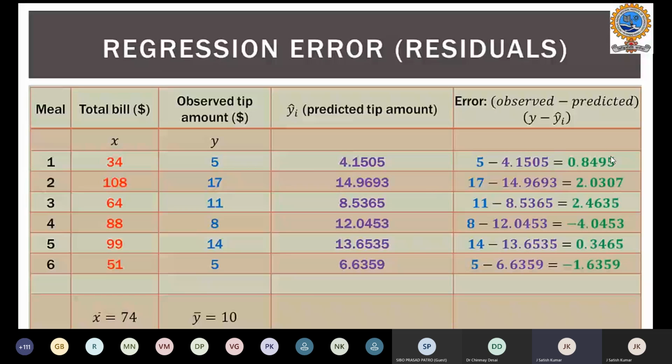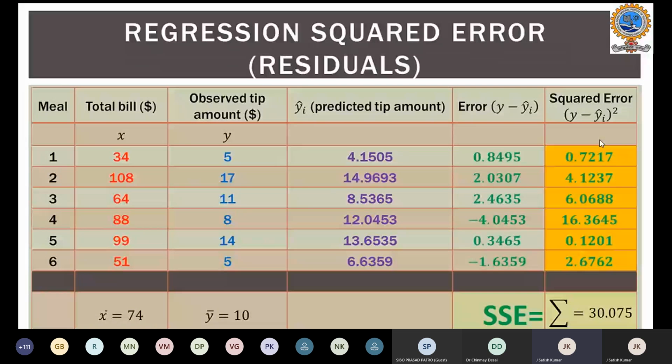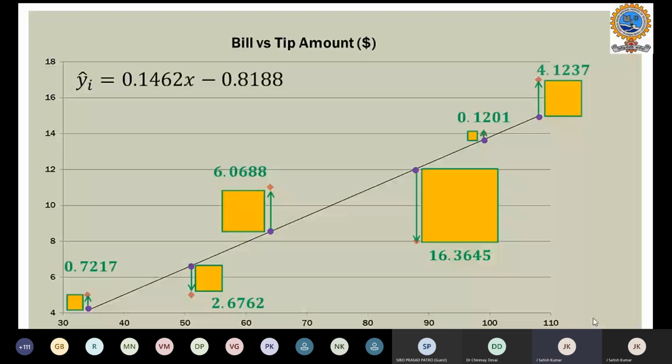The error will be squaring observed minus predicted, and the summation will get only 30 units. You can see now the squared error for our linear regression model resulted in just 30. So this is exactly how we are able to achieve the decrease in the error when we go for linear regression.